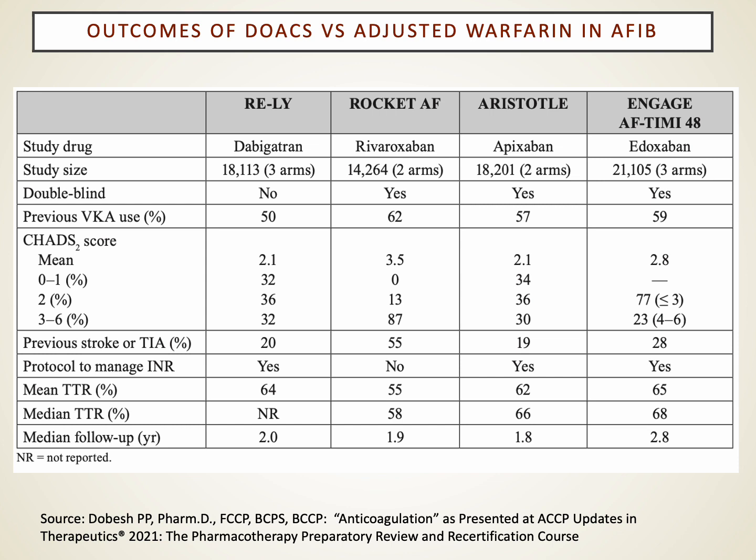What's interesting is that some of the studies used higher CHADS scores, others used lower CHADS scores, and the comparison with warfarin was compared to the time that the patients on warfarin were in the therapeutic range, the percent of time in the therapeutic range, and that varied as well. So the direct comparison of DOACs to warfarin is sort of confounded, and the variation we see here is in a sense confounded by what the warfarin efficacy was, based on the percent time in therapeutic range and the CHADS score for the patients.